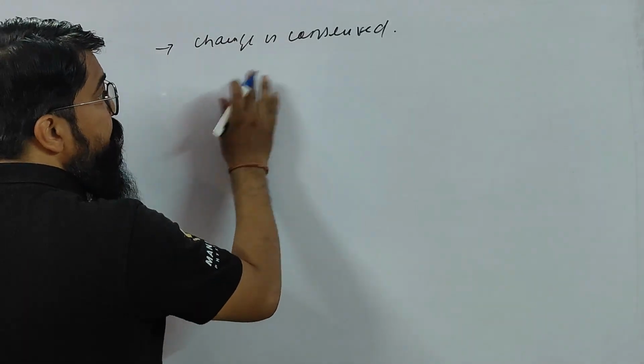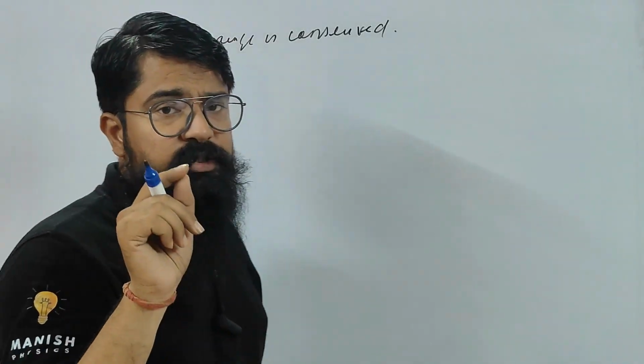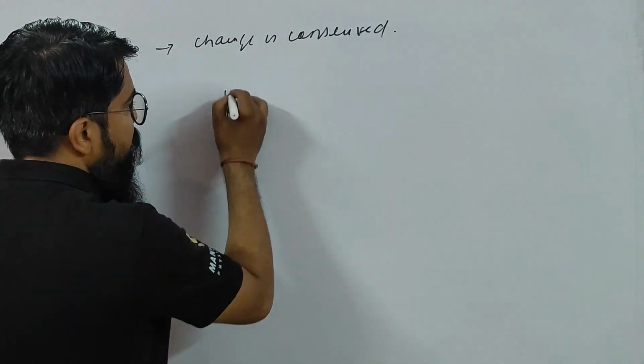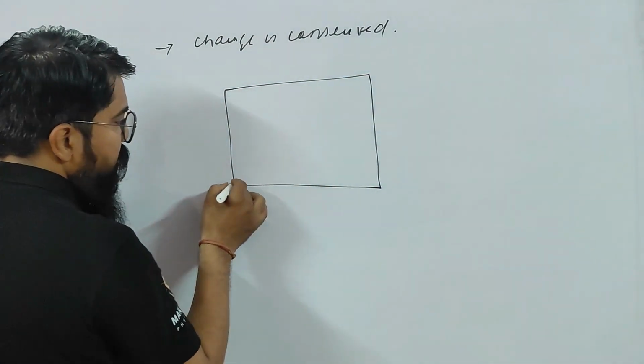So let us assume this is, but children, one thing I must tell you, the body must be isolated. For example, children, see, let us assume this is one isolated body system.